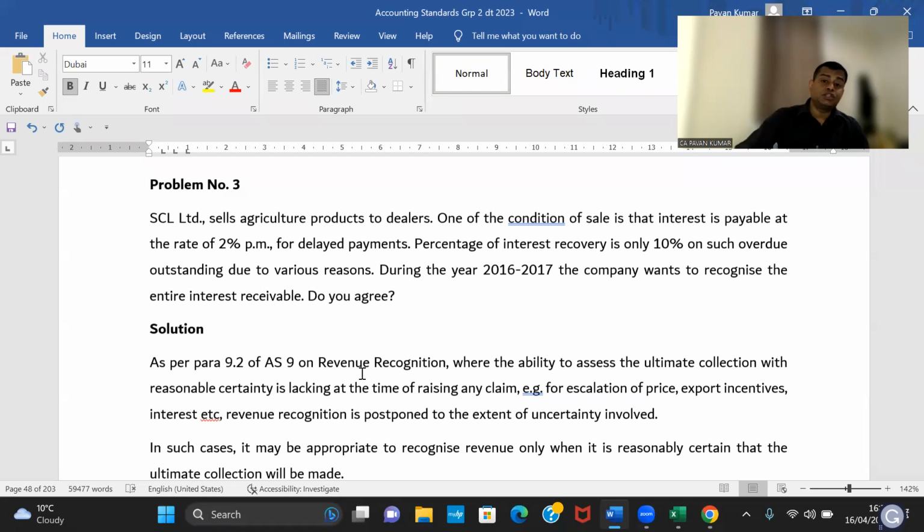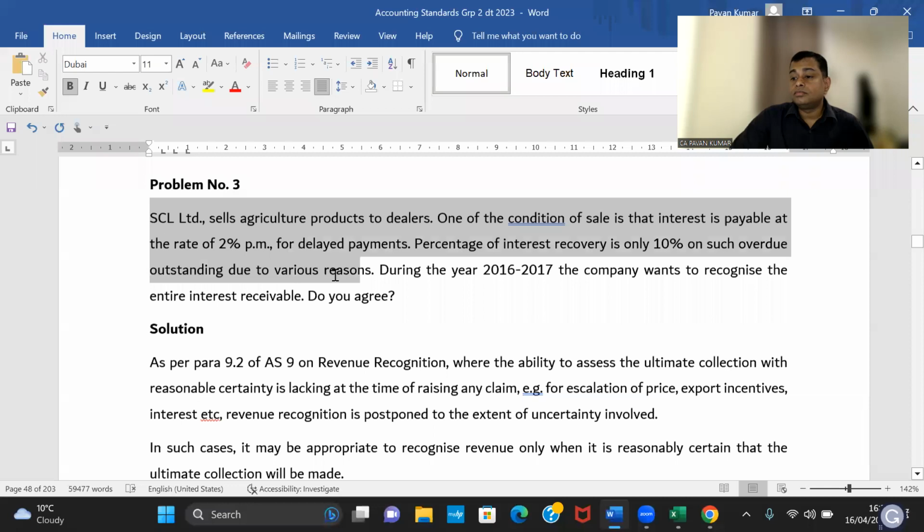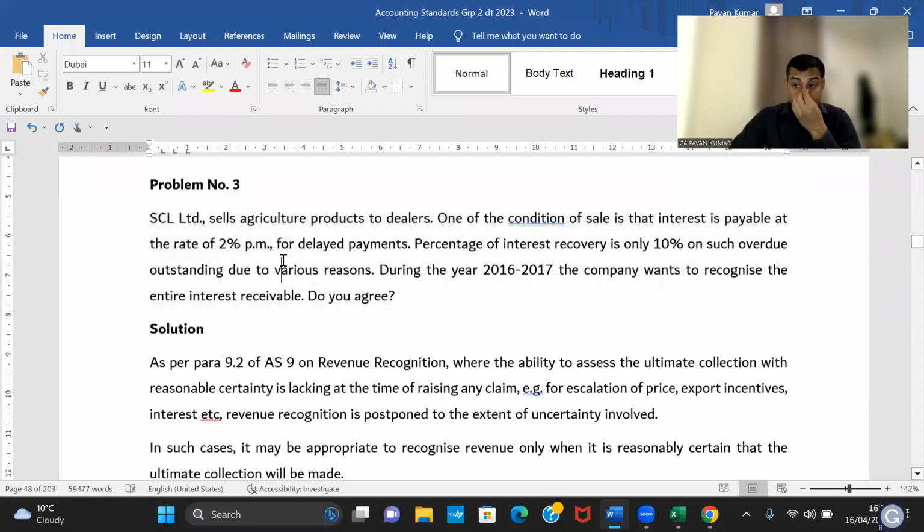So this is the next bunch of questions. There are so many questions falling in this category. Okay. So Yoshna Borana, can you read this? Question number 3. SCL Limited sells agricultural products to dealers. One of the conditions of sale is that interest is payable at the rate of 2% per month for delayed payments. Percentage of interest recovery is only 10% on such overdue outstanding due to various reasons. During the year 2016-17, the company wants to recognize the entire interest receivable. Do you agree? Tell me, madam, do you agree?